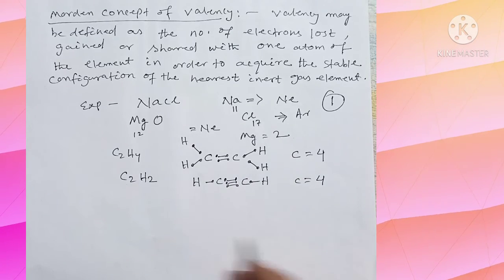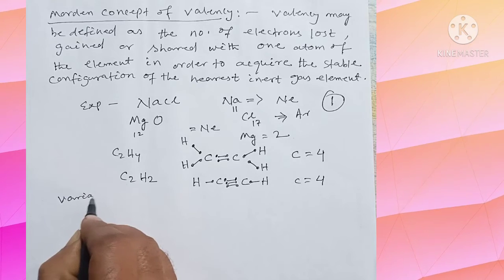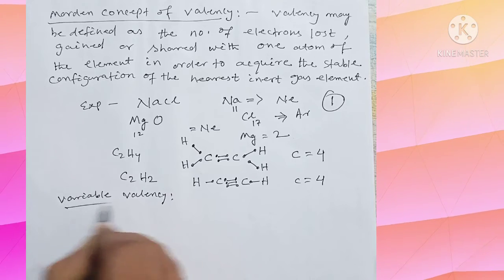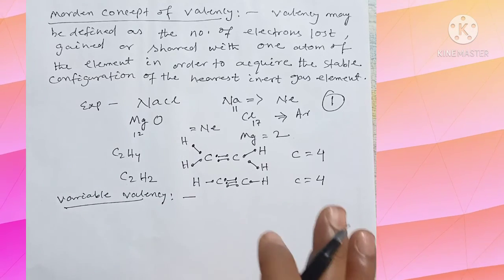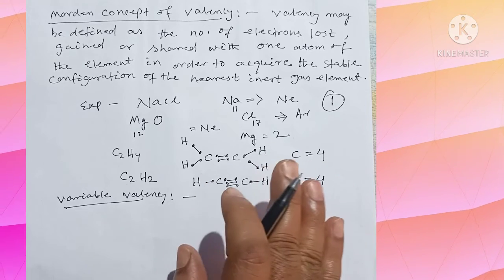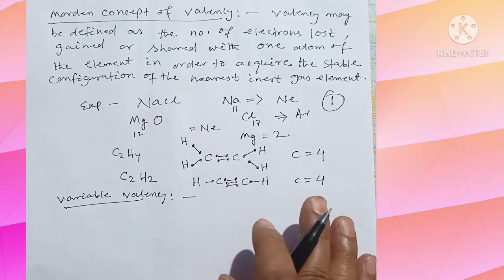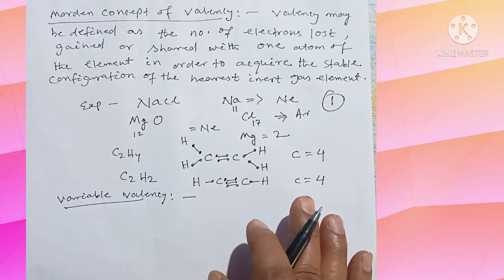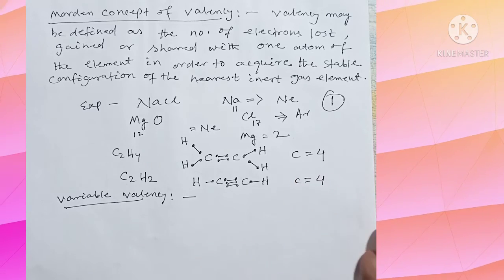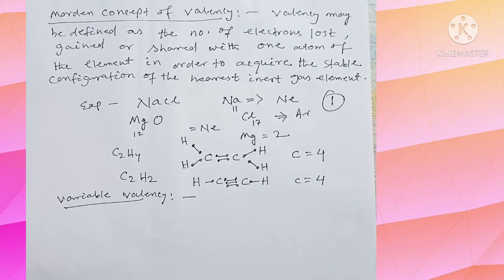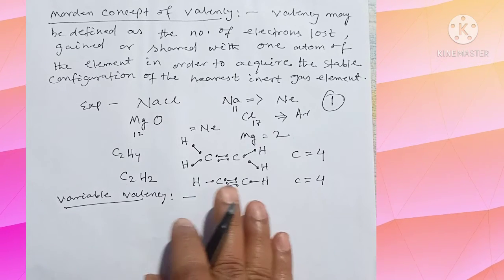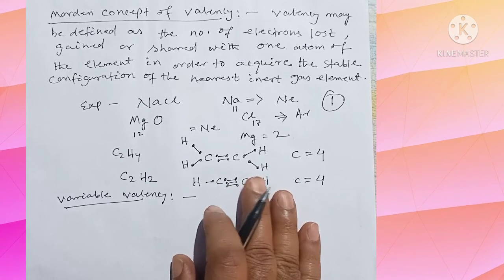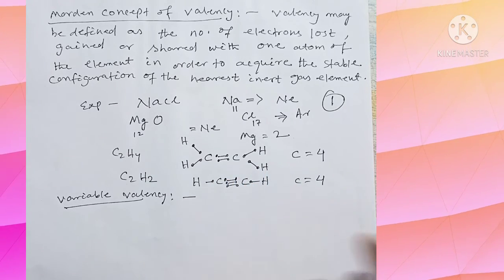Now we shall discuss another term, that is variable valency. There are certain elements which show more than one valency. An atom of such an element combines with different numbers of other elements to form different compounds, and these are called variable valency. So the elements which show more than one valency are known as variable valency.